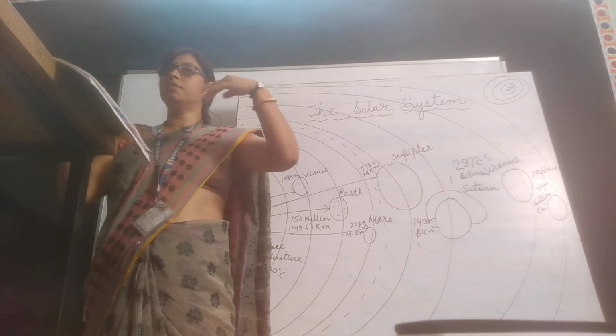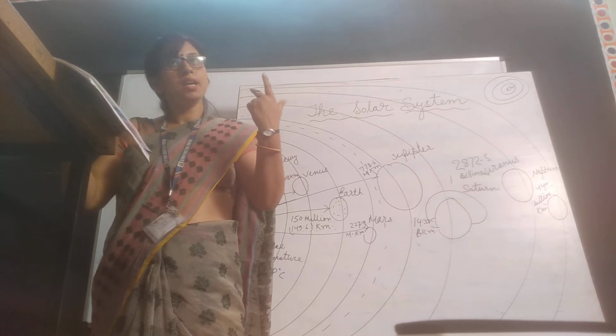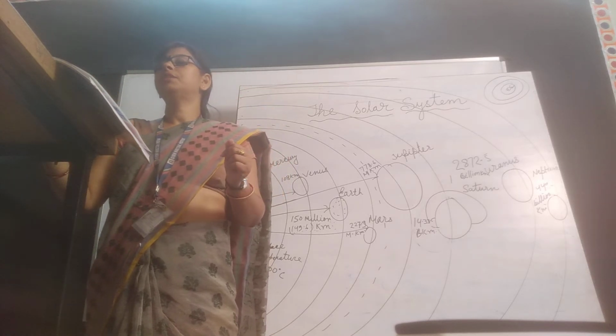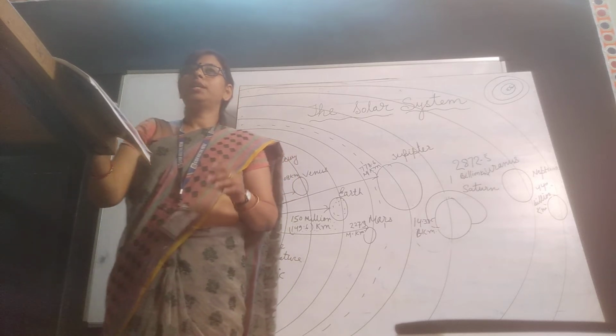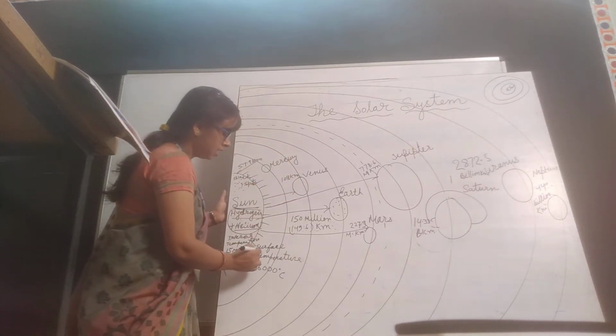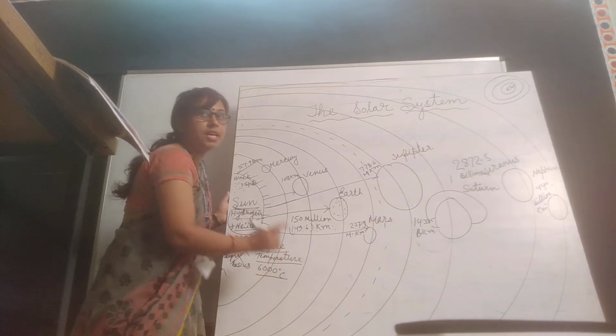When the hydrogen converts itself into helium, a huge amount of energy is released. The surface temperature of the sun is 6000 degrees Celsius. What is the surface temperature of the sun? The surface temperature of the sun is 6000 degrees Celsius.